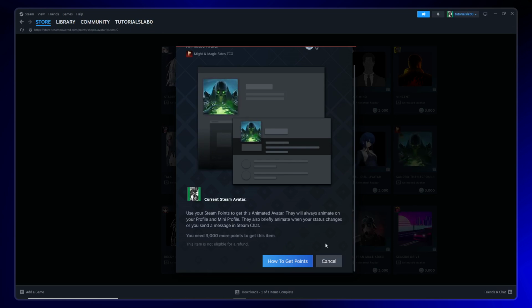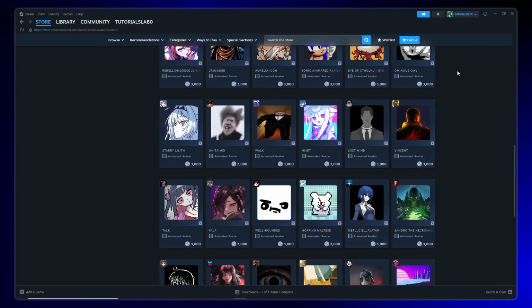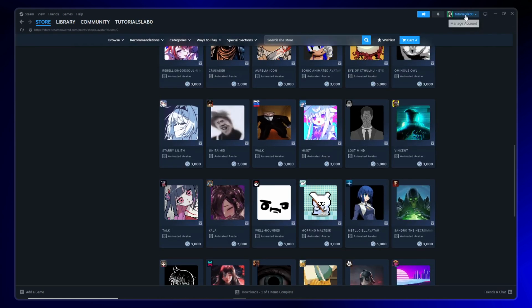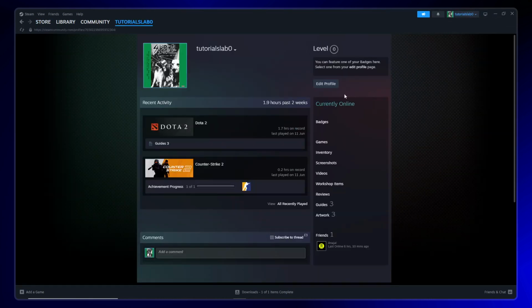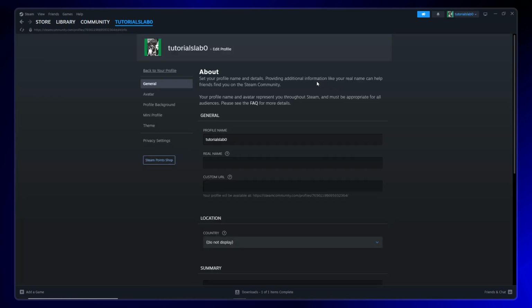Once you've successfully purchased your animated avatar, it's time to actually set it as your profile picture. Head back to the upper right corner and click on your username again, then select View My Profile. This brings you back to your profile page. In the right panel, click on Edit Profile once more to access your profile customization options.